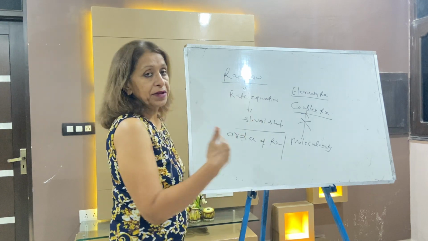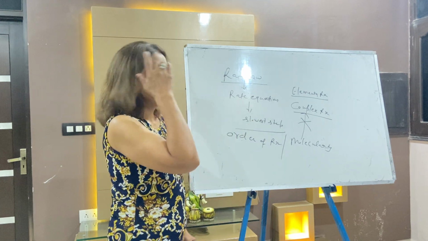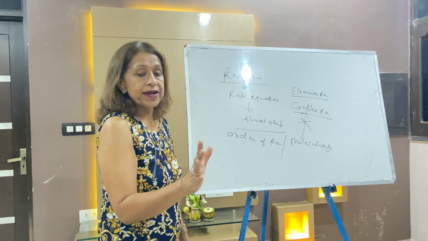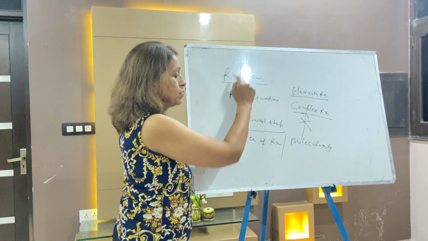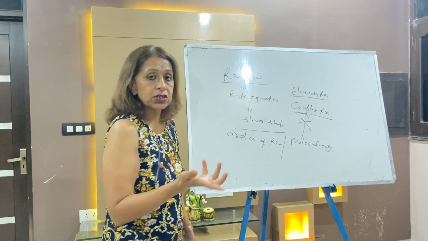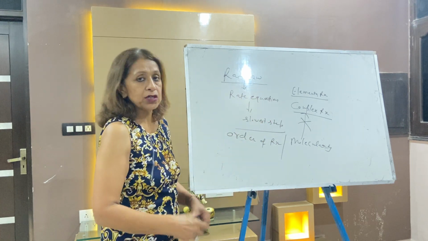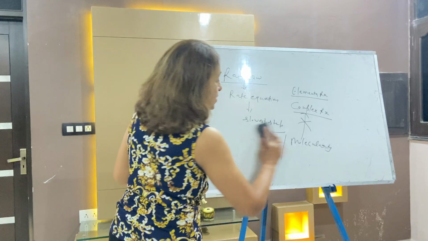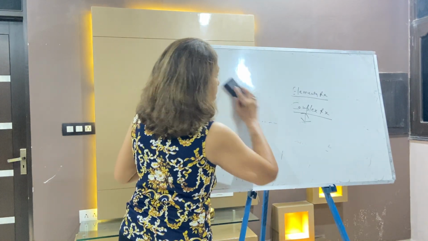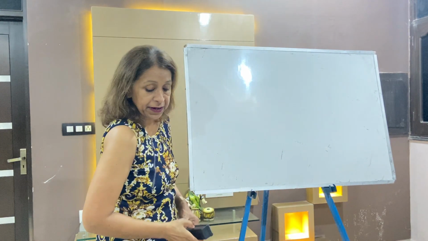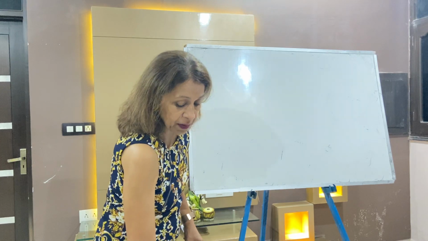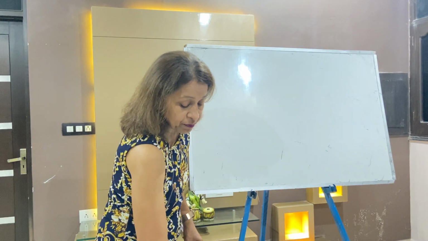So again, I'm taking questions related to this topic on rate law. It's the actual rate of the reaction. From this we will take the help of writing the rate equation. The rate equation is written from the slowest step, along with order of reaction, molecularity, elementary, complex, mechanism. This topic we have already covered when we did the descriptive theory. I am taking questions related to this topic. Write down questions of this topic.